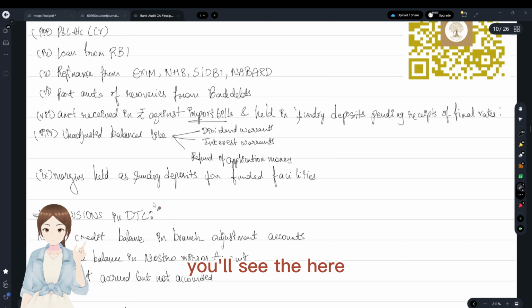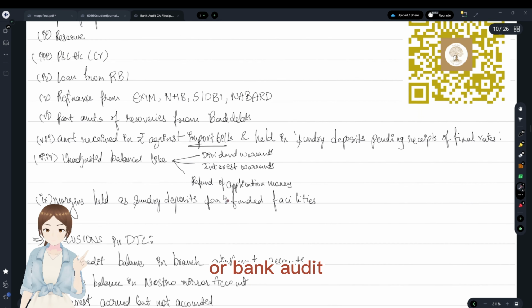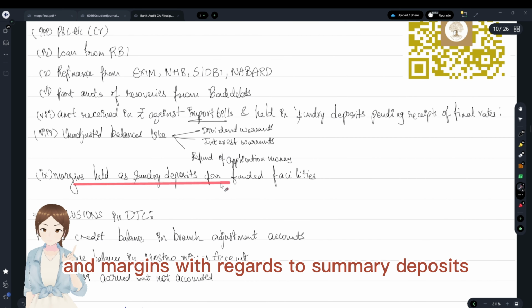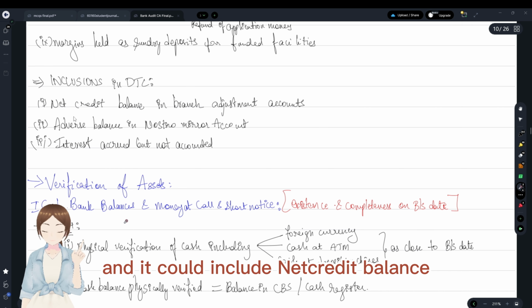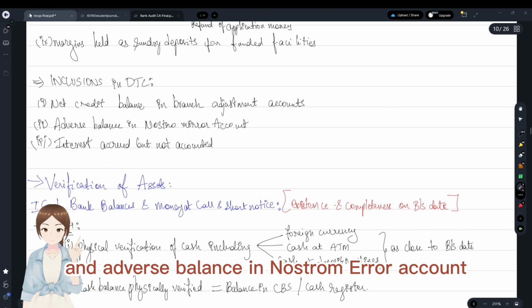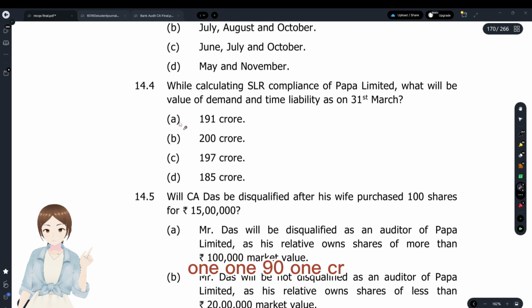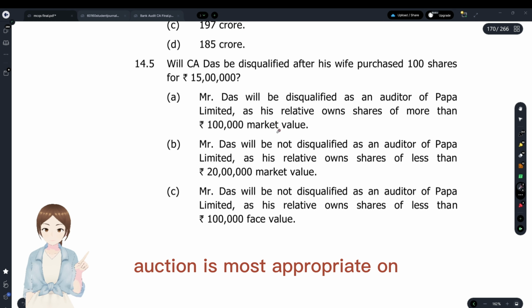We'll see here. Yeah, this is a snap from our bank audit. Exclusions are with regards to unadjusted balances and margins with regards to sundry deposits. And it could include net credit balance and adverse balance in nostro mirror account. So this 3 and the 6 here should be excluded. So the total is 191 CR. Option A is the most appropriate answer.